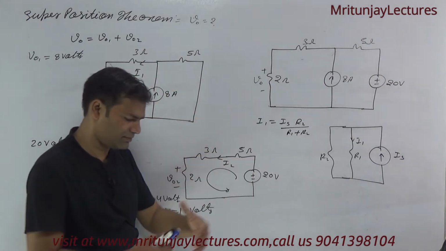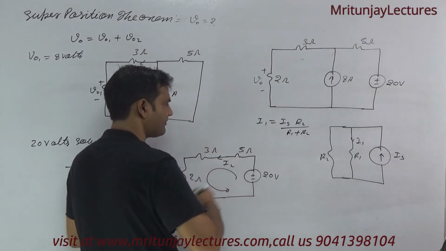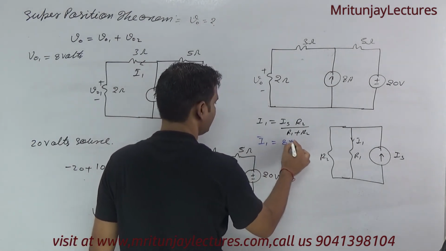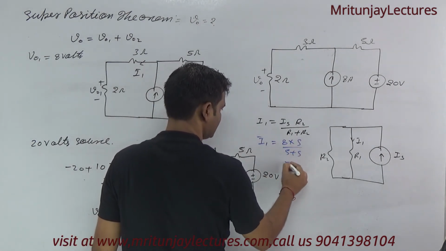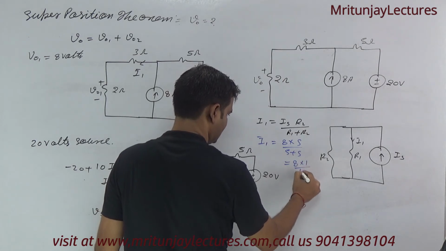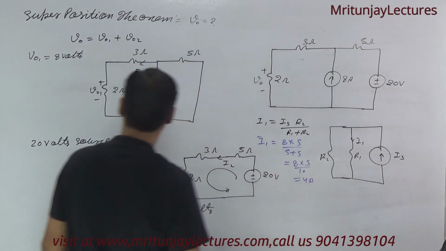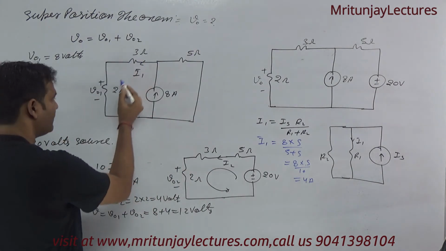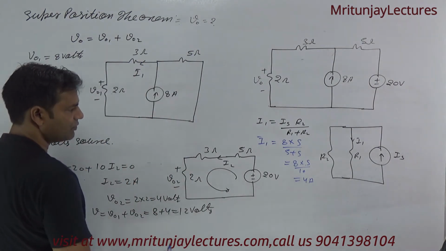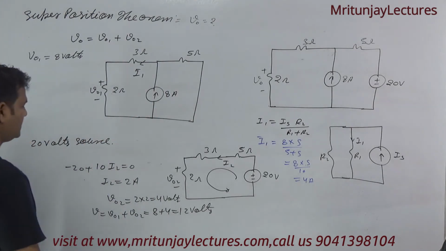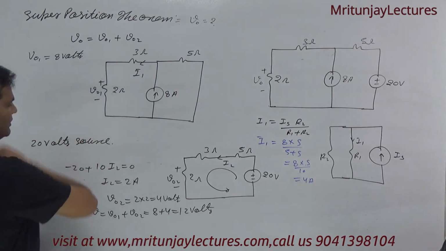So I1 is equal to 8 into 5 divided by 5 plus 5. So 8 into 1 divided by 2, 4 ampere. If this is 4 ampere, 4 into 2, that is 8 volt. That's why 8 volt.